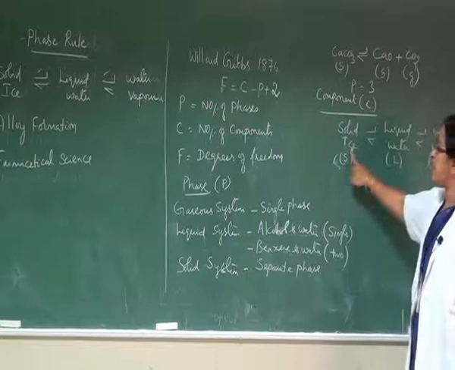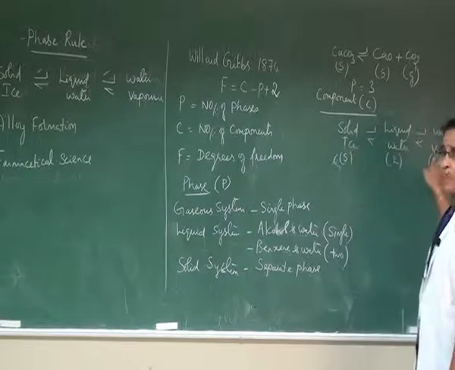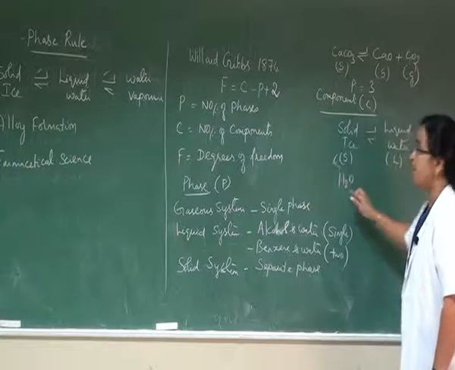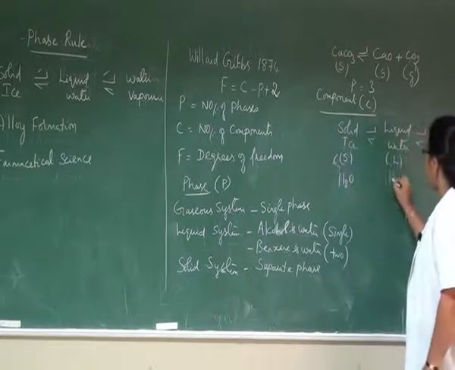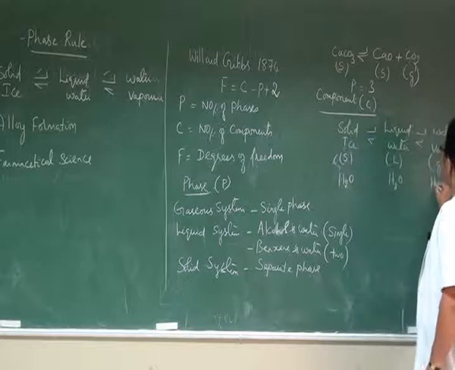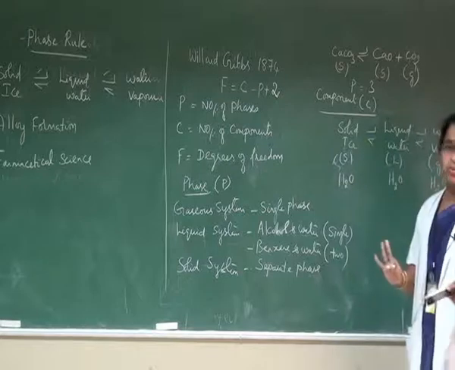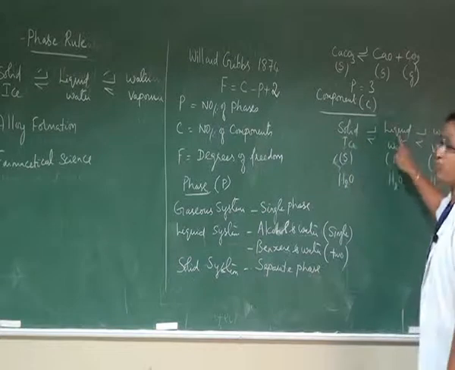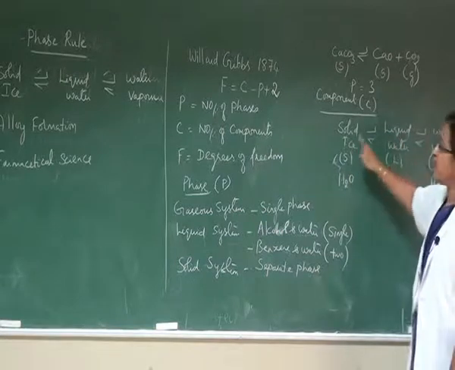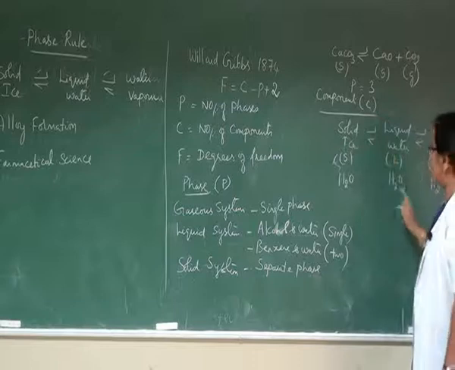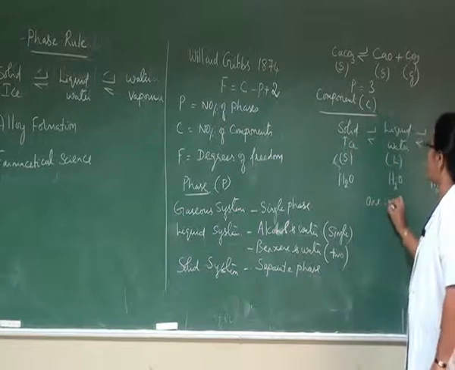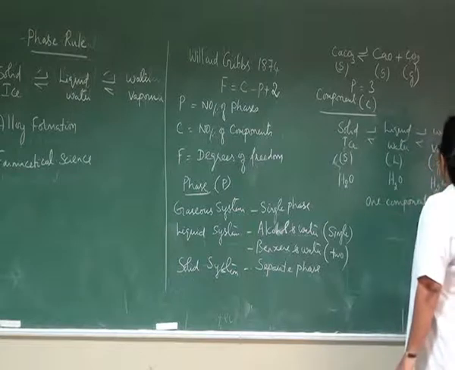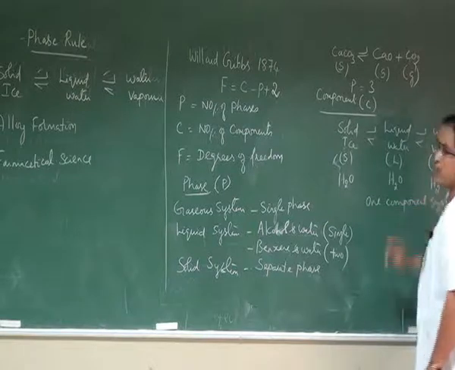If you look at the chemical composition of these three different phases, it is the same, because solid ice is nothing but water, liquid water is also nothing but H2O, and water vapor is also H2O. Since the chemical composition of all the possible phases in a water system is only H2O, it is defined as one component system.